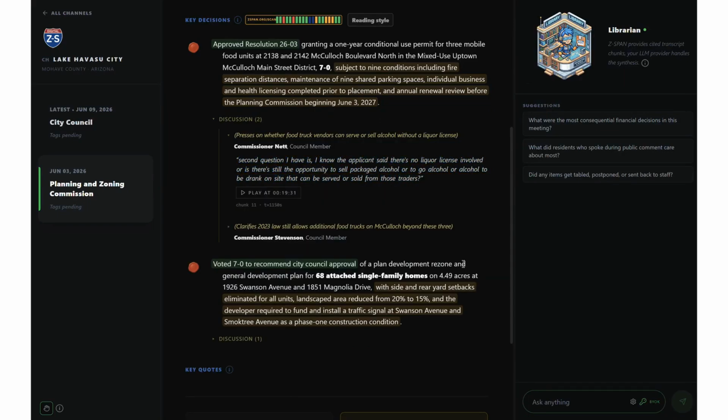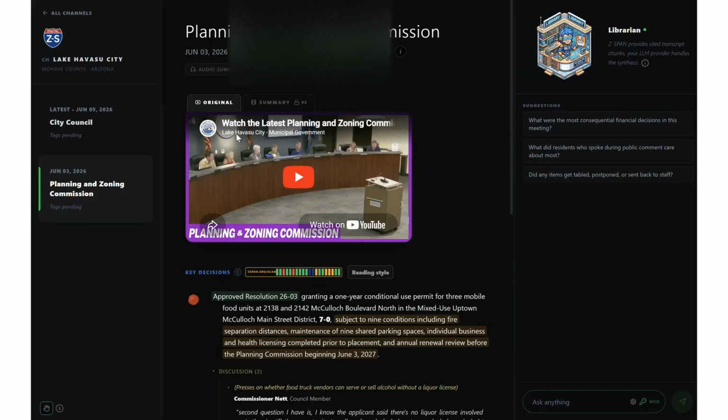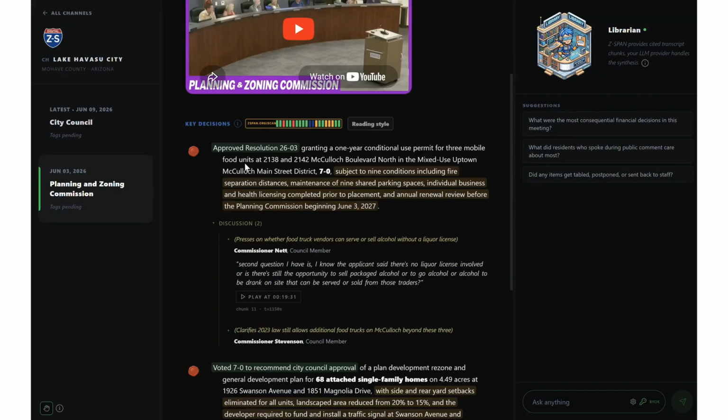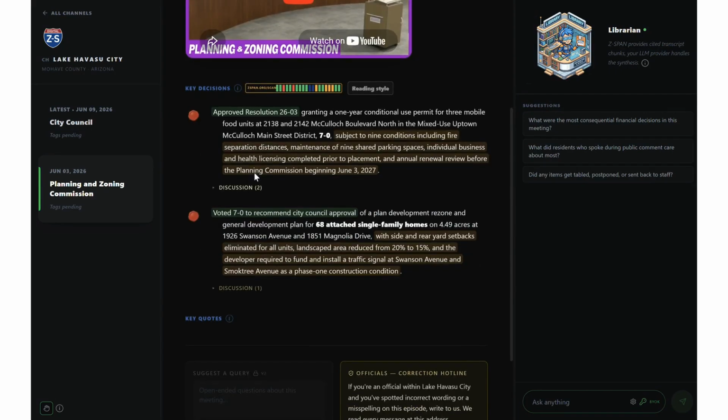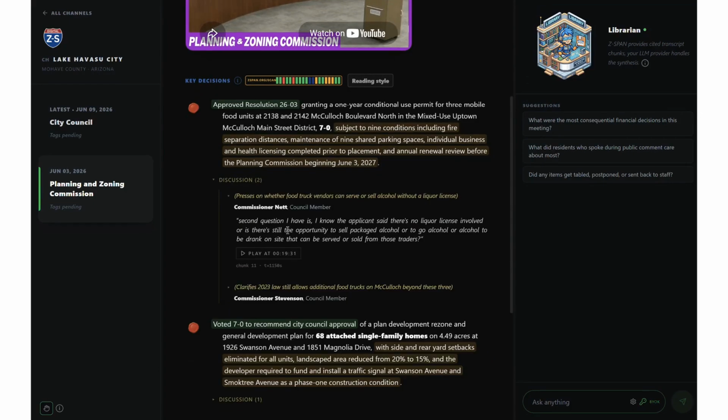Well, I should have played a bit more. The idea, like I said, or I don't know if I said that, is that these are key decisions that have been distilled from this original conversation, and then these are discussions from the different officials nested within it. So technically, yes, this is him discussing it. It should have played a little bit more. I had it before where it played a bit more, but it was kind of annoying, so I cut it off right there.